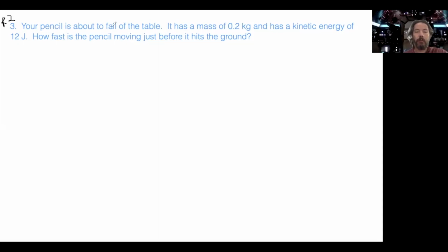Your pencil is about to fall off the table. I'm underlining that because falling usually means little g, but I'm not sure if I'm going to need it, okay? It has a mass of 0.2 kilograms. Definitely need that mass. Has a kinetic energy of 12 joules, so that's K. How fast is the pencil moving? So that's velocity. And automatically, as soon as I've written those down, I already have picked out in my mind what equation I'm going to use. K equals 1/2 mv squared. But I'm going to continue the process and see if that's actually the correct guess.